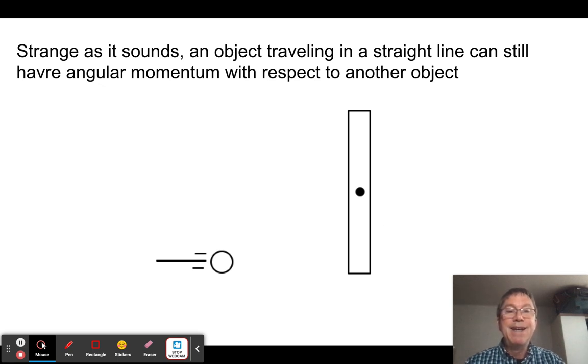momentum. Now, you can't create angular momentum. It's always conserved. So what that tells us is that the system must have had angular momentum before the collision. So this puck must have had angular momentum with respect to this board prior to the collision. Otherwise, we couldn't have angular momentum afterwards. So it's kind of strange. An object traveling in a straight line still has angular momentum with respect to some other point in space. Let's just see what that means.